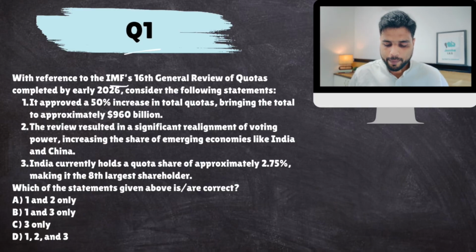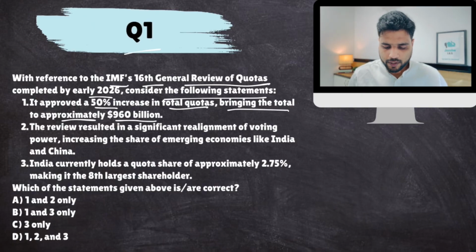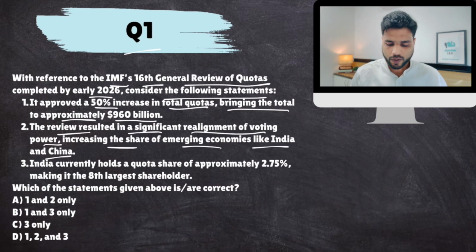With reference to IMF's 16th General Review of Quotas completed by early 2026, consider the following statements. It approved a 50% increase in total quotas, bringing the total to approximately 960 billion. The review resulted in a significant realignment of voting power, increasing the share of emerging economies like India and China. India currently holds a quota share of approximately 2.75%, making it the 8th largest shareholder.